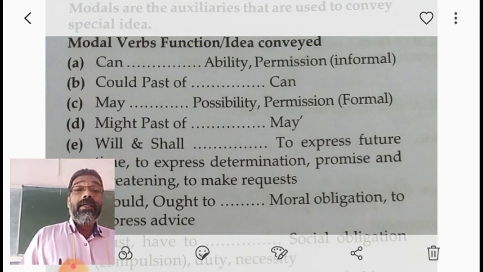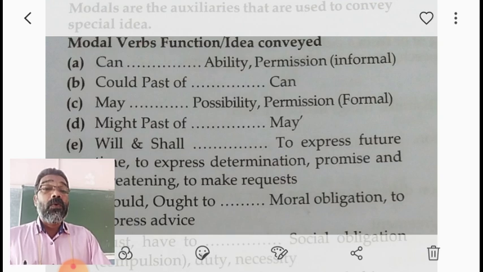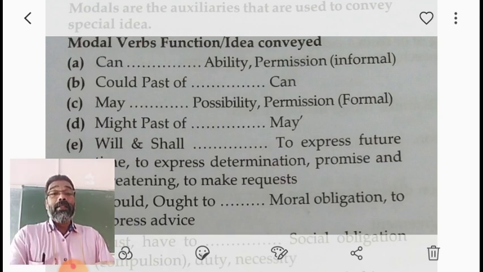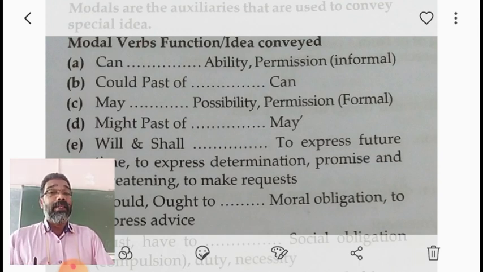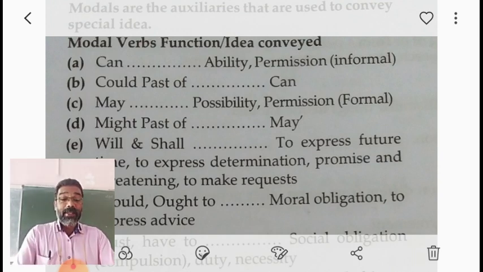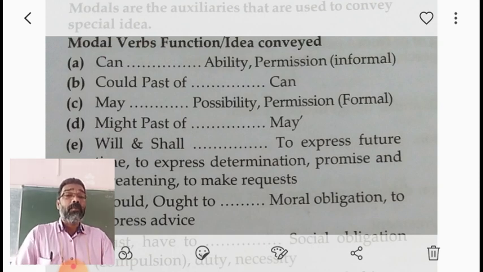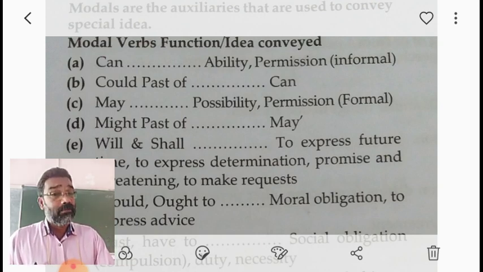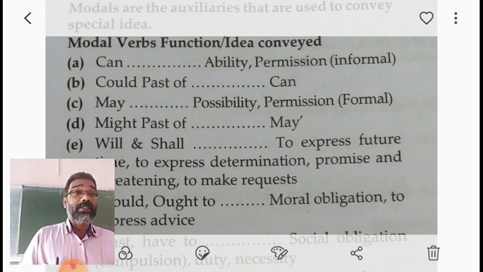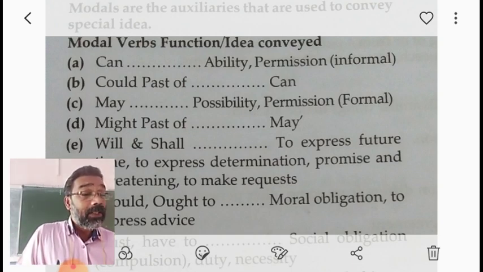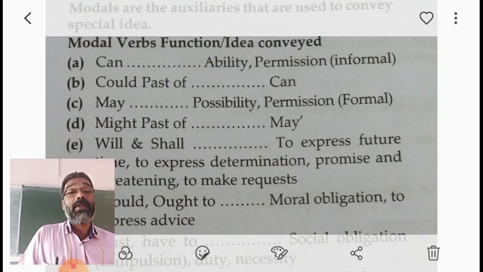And in asking permission, could is formal, can is informal. Could is more polite than can. When we ask, can I use your mobile phone for a while? The politeness is not there. So, could I use your mobile phone for a while?